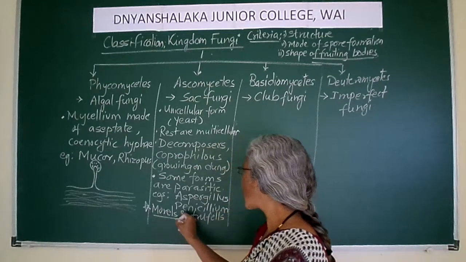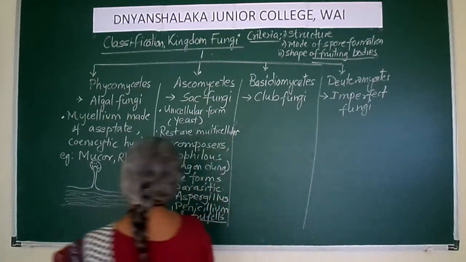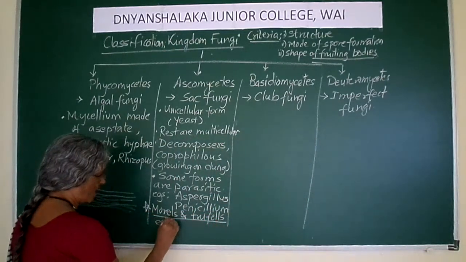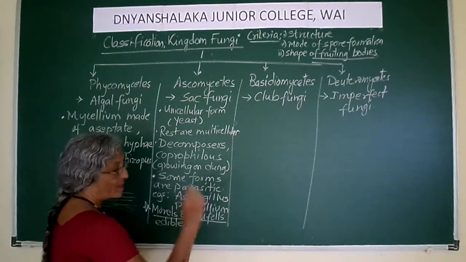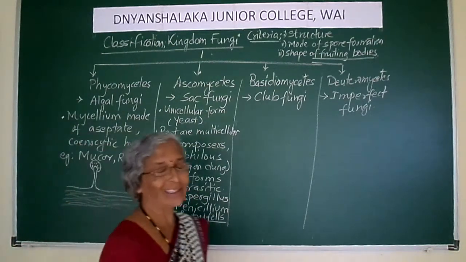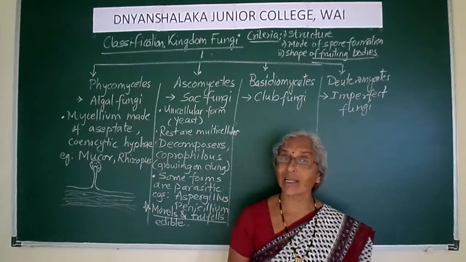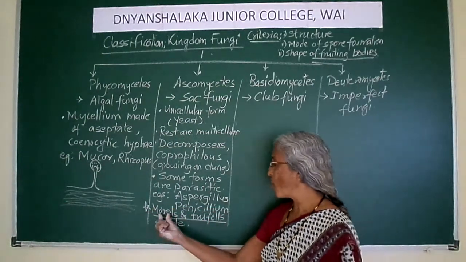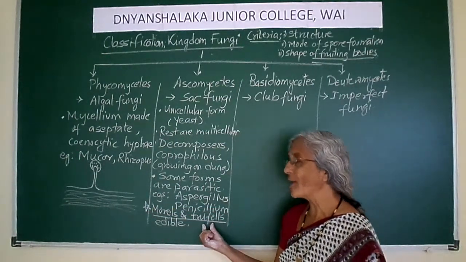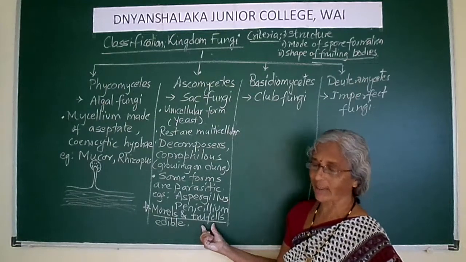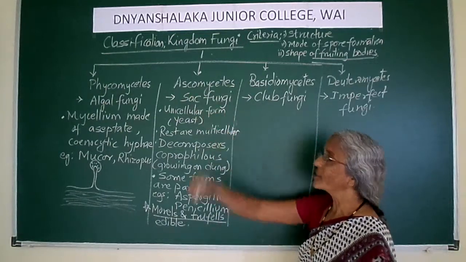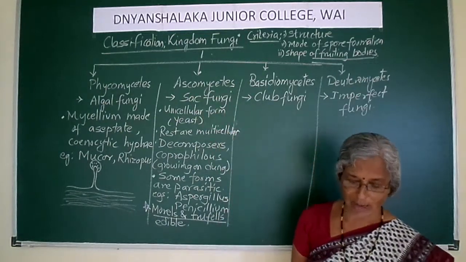These morels and truffles are edible. They are eaten as delicacies. So morels and truffles are edible ascomycetes. So these are the sac fungi, the ascomycetes.